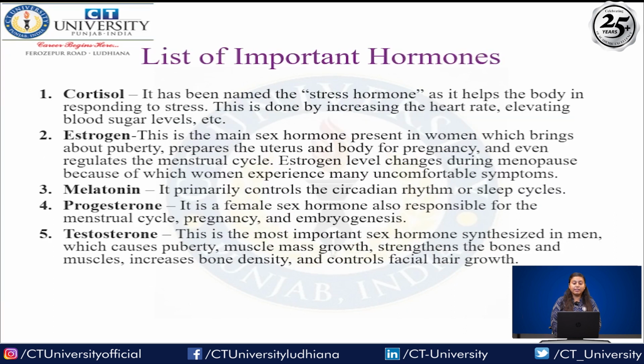Now, next is the list of important hormones. So what about the list of important hormones? That is cortisol, estrogen, melatonin, progesterone, right? So cortisol has been named as the stress hormone, as it helps the body in responding to stress, right? So when a person is suffering from stress, cortisol will help. It does so by increasing the heart rate and elevating blood sugar level.